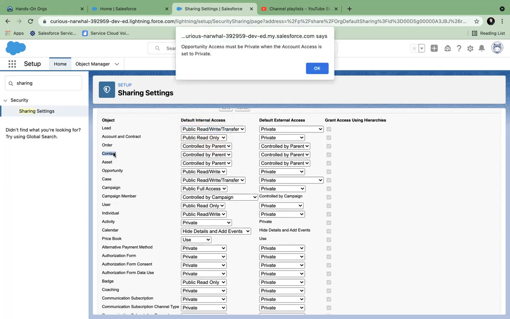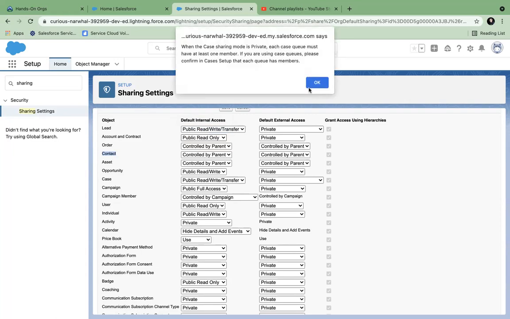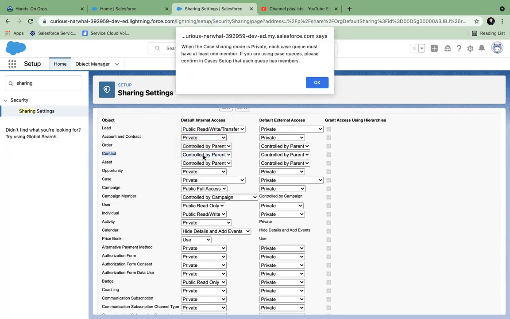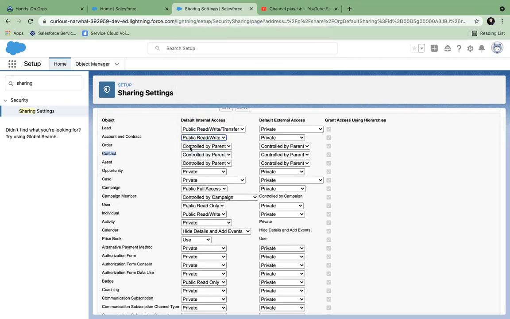If your account is private, contact is also private. Okay. So you don't have to individually go and change everything. If you set this as controlled by parent, then automatically what is applicable for the parent is also applicable for the child. So that gives you an easy way to set up.